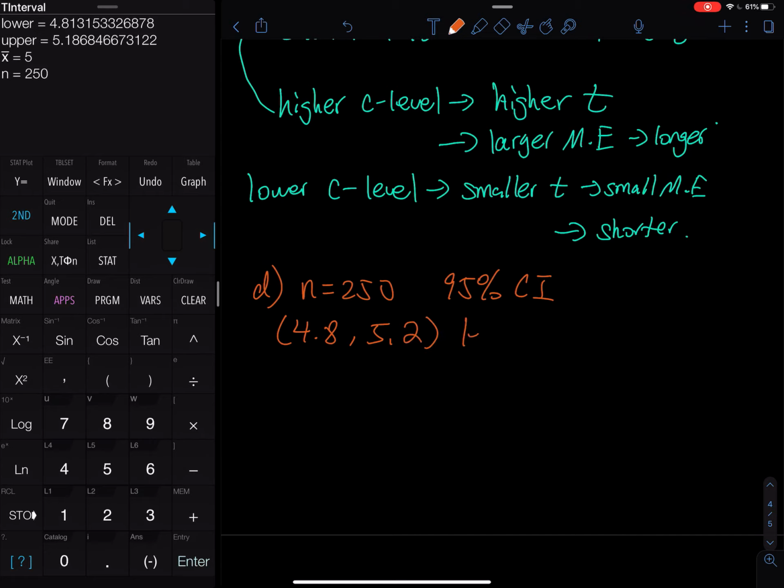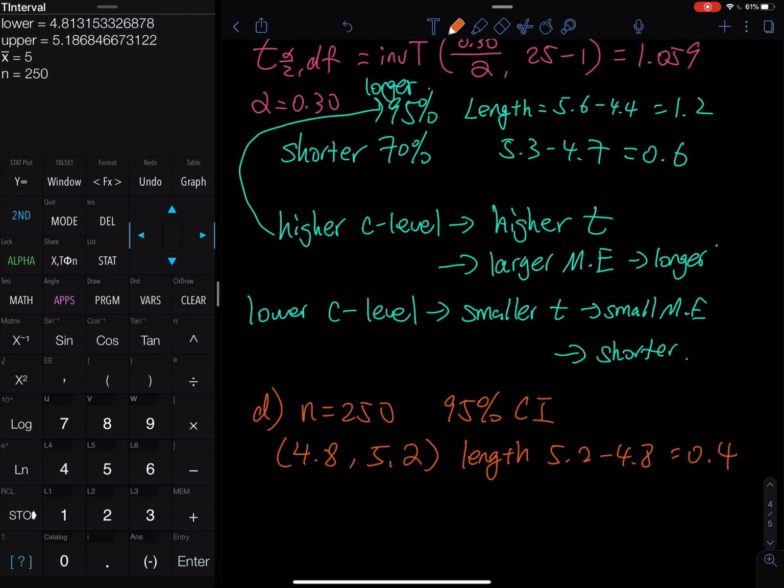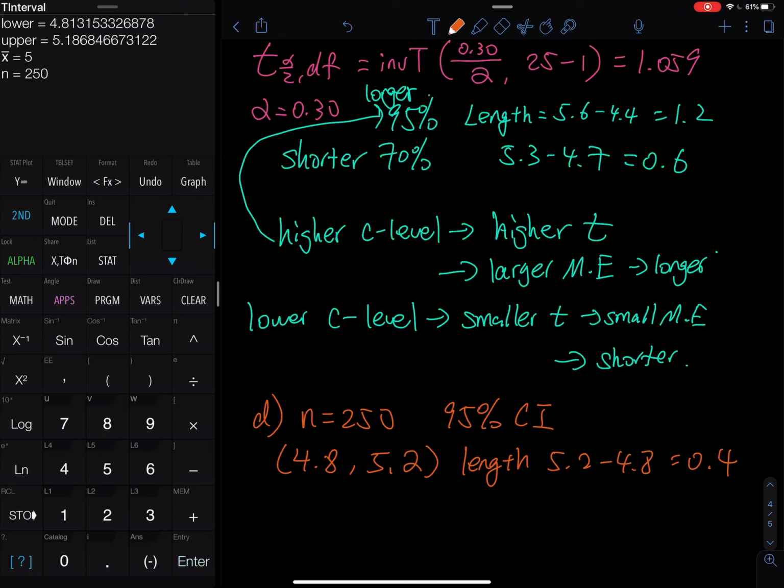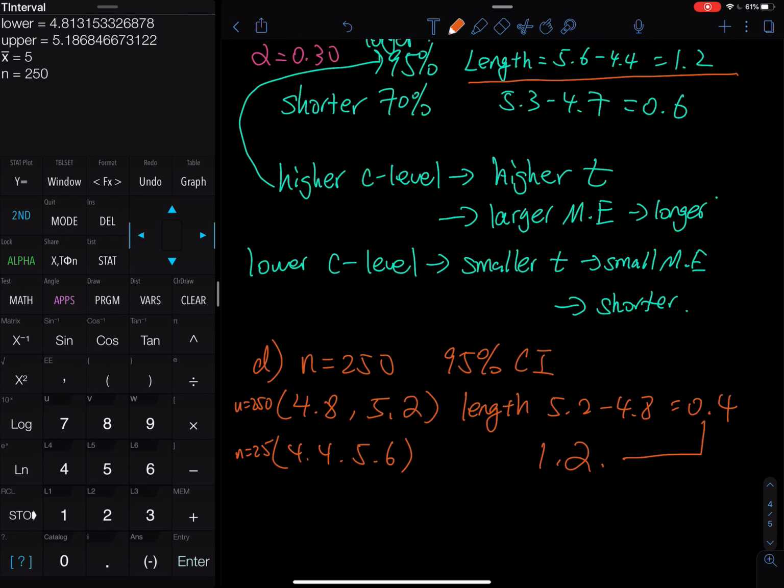So what is the length? The length is 5.2 minus 4.8, right? So the answer is equal to 0.4. And then what about the length in part A? Here, that was a 4.4 to 5.6 interval, and this one is n equals 25. This is n equals 250, and the length is 1.2. So it looks like when you raise the sample size, you reduce the length.